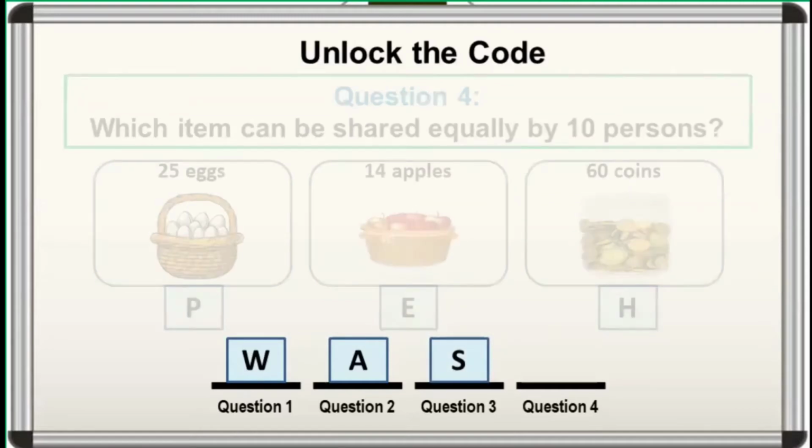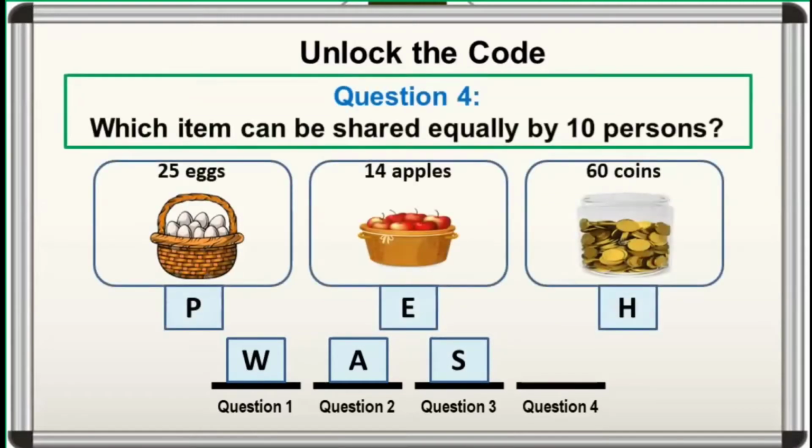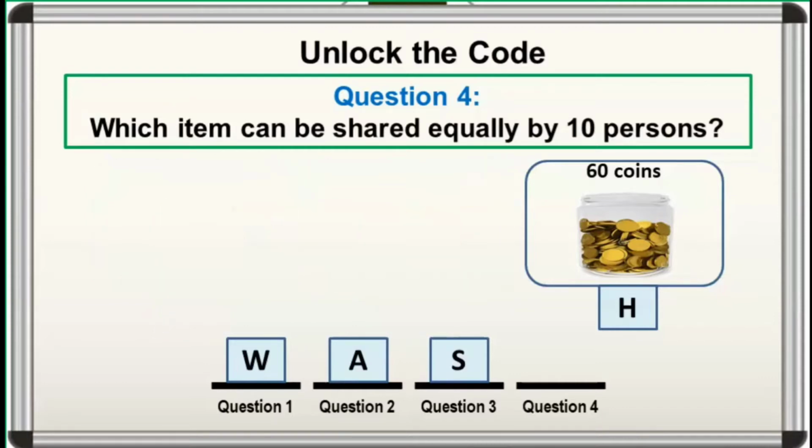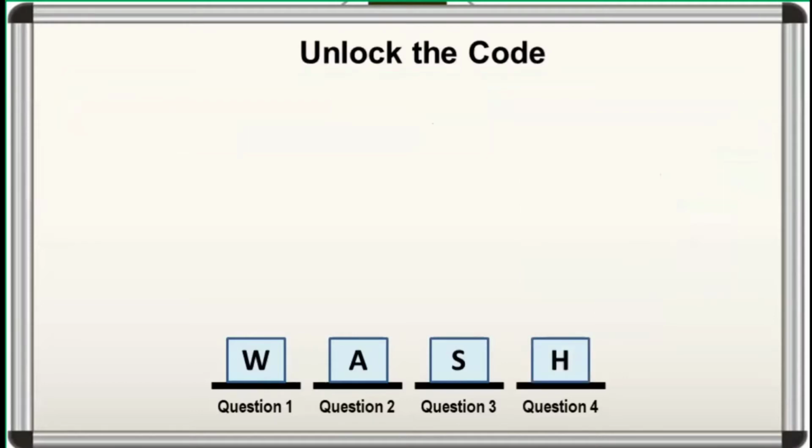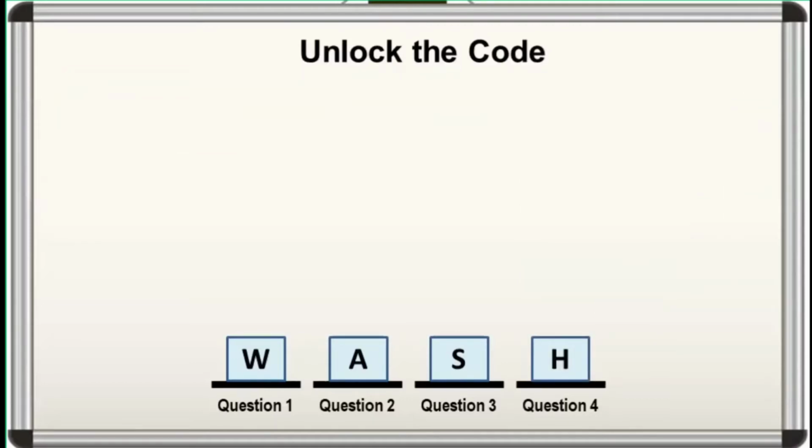For number 4, which item can be shared equally by 10 persons? Nice! 10 persons can share 60 coins equally, and they will receive 6 coins each. Well done! Our mystery word is wash.